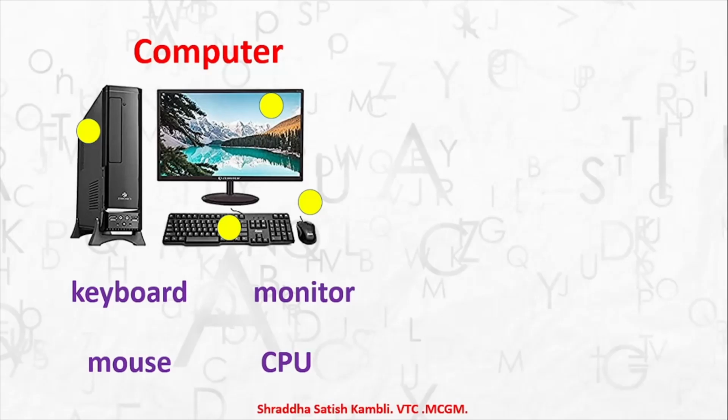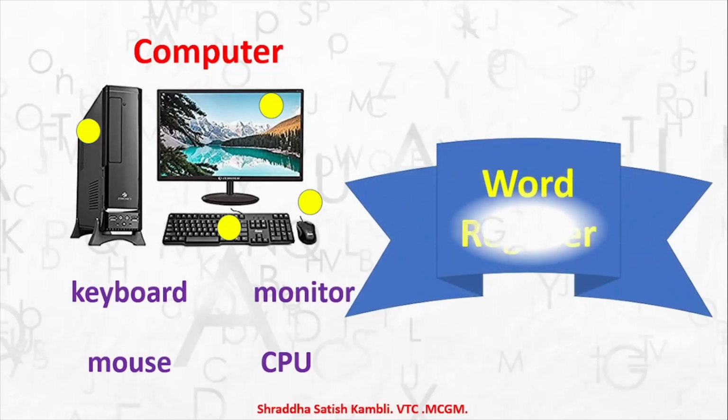So I can write keyboard, I can write monitor, I can write mouse, I can write CPU. So all these words belong to the word register of the word computer. Okay, so I hope it is very, very clear to you now what the meaning of a word register is.